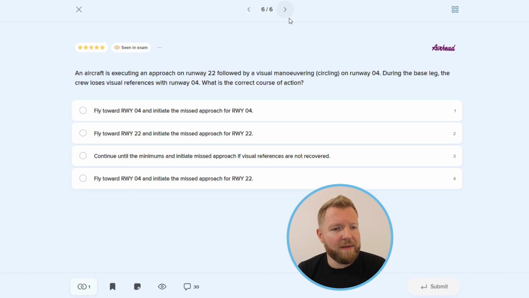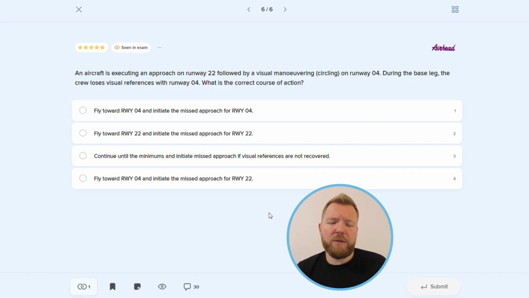Let's move to the last question, number 6. An aircraft is executing an approach on runway 22, followed by a visual maneuvering, circling, on runway 04. During the base leg, the crew loses visual references with runway 04. What is the correct course of action? Fly towards runway 04 and initiate the missed approach for runway 04. Fly toward runway 22 and initiate the missed approach for runway 22. Continue until the minimums and initiate missed approach if visual references are not recovered. Fly toward runway 04 and initiate the missed approach for runway 22.